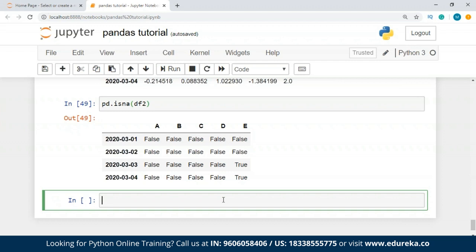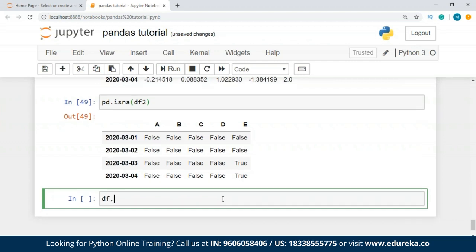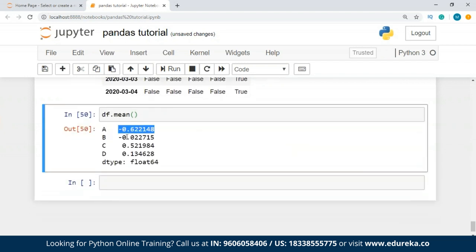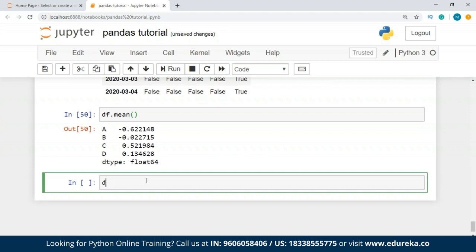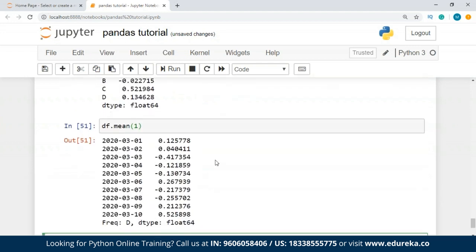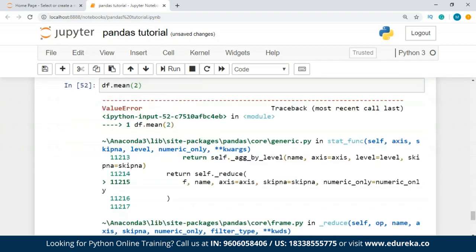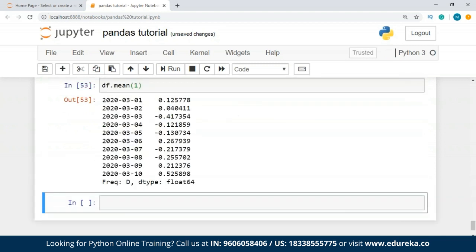So first of all, I'm going to tell you a basic operation, which is descriptive statistics. So it's going to give us all the mean values. Similarly, we can get one value like df.mean, provide one value over there. So this is how you get it, guys. Or we can write it as 2, right? All right. So this is how operating with objects that have different dimensionality and need alignment works. In addition, Pandas automatically broadcasts along the specified dimension.